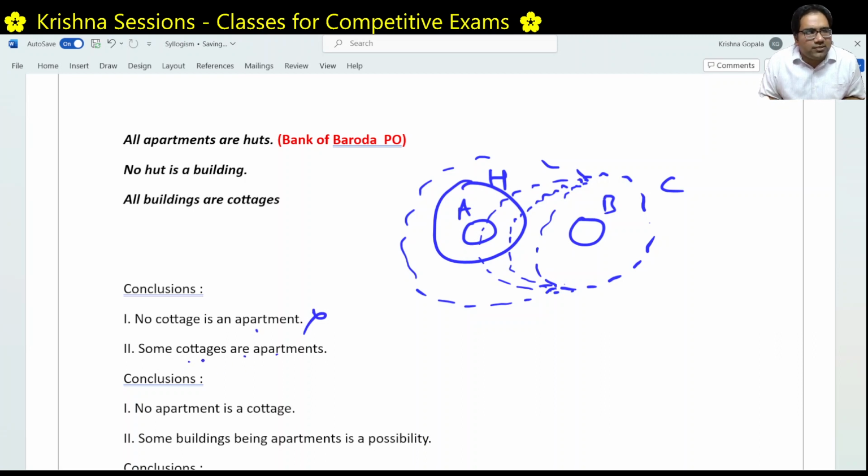Some cottages are apartments. What does it mean? It's saying whatever you do, there will always be some cottages which are apartments. Read the statement correctly. And whatever you do, you will always find some cottage which is an apartment. But that is not necessarily true. We can draw the cottage like this, as a smaller circle, where none of the cottage is an apartment. So this is also wrong.